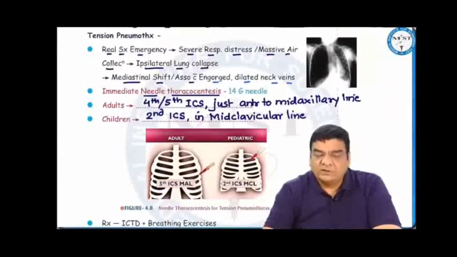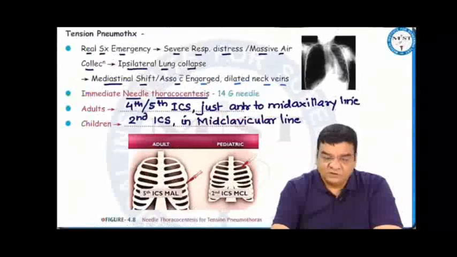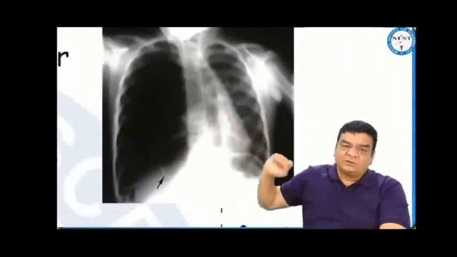Tension pneumothorax is a real surgical emergency where the patient would be in severe respiratory distress due to massive air collection. Because of this massive air collection, there is a shift of the mediastinum to the opposite side, and the opposite lung is also compressed.